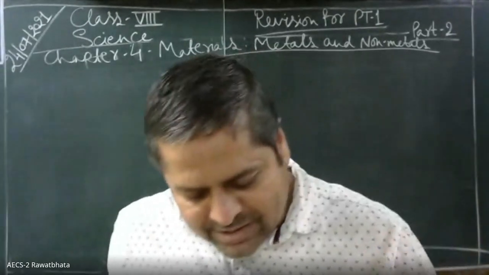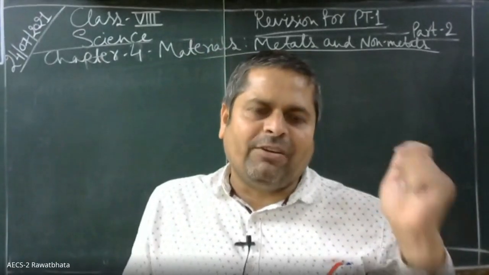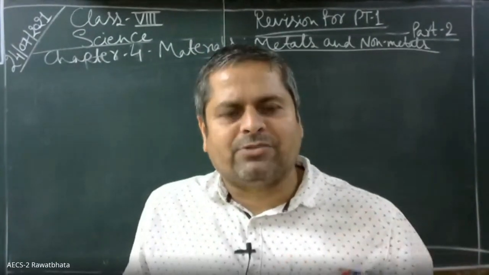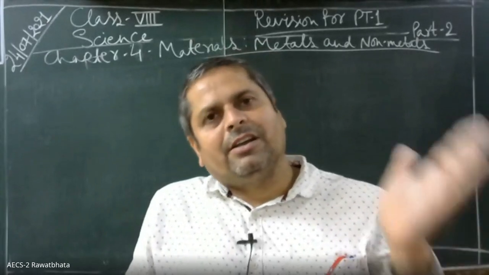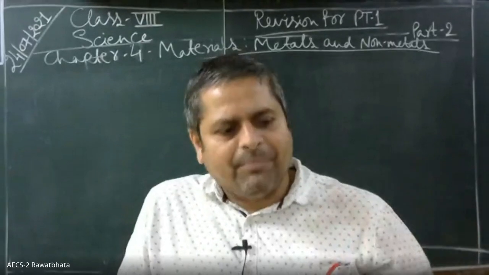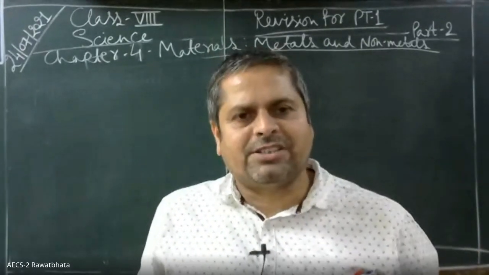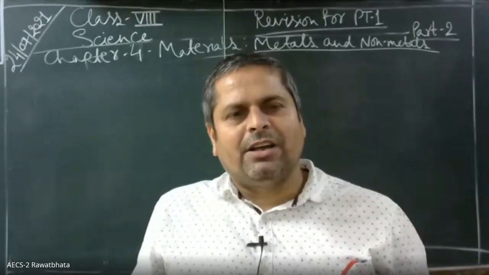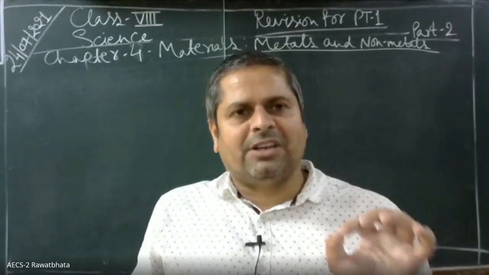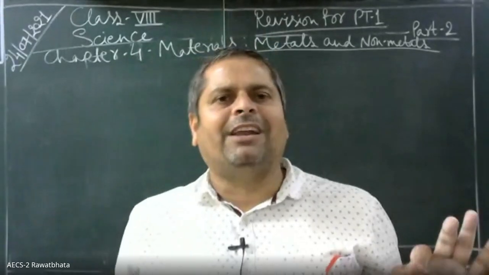One is that when we beat metal, it does not break. So it is not brittle. It spreads, and it can be beaten into thin sheets. This property of metals, when they are beaten into thin sheets, is called malleability. So metals are called malleable.